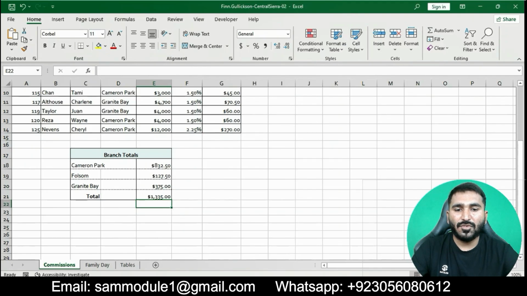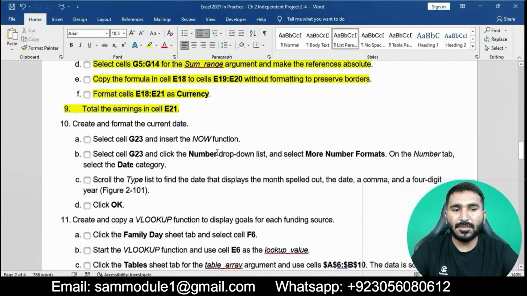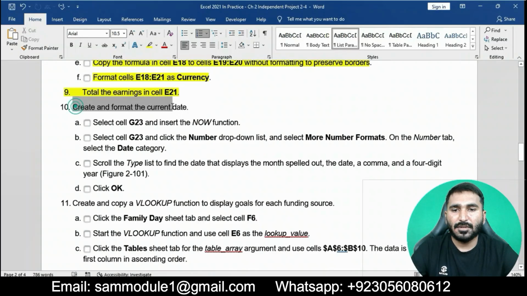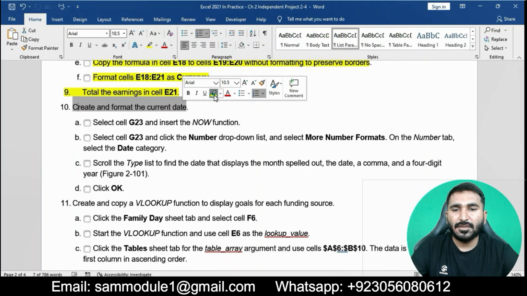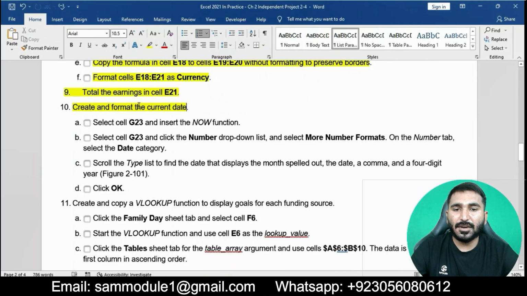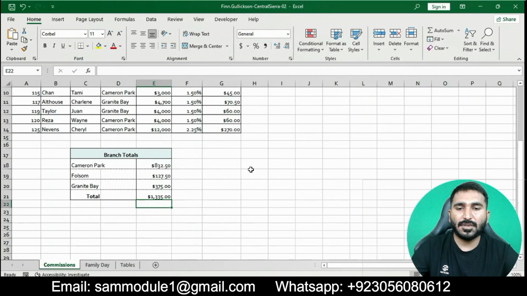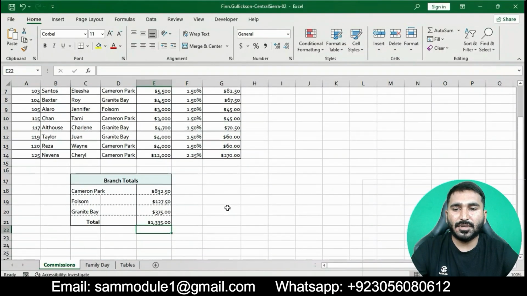Now moving on, the next question is question number 10: create and format the current date. Point A: select cell G23 and insert the NOW function.